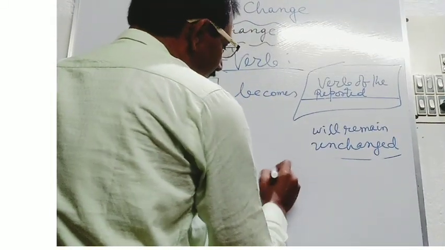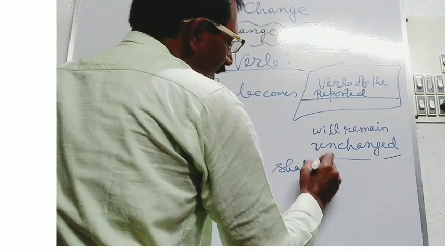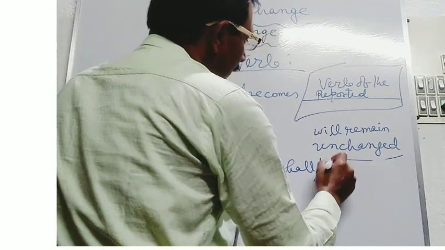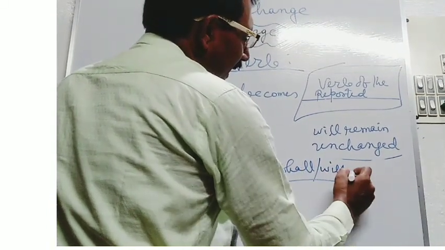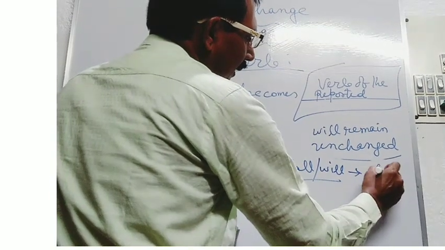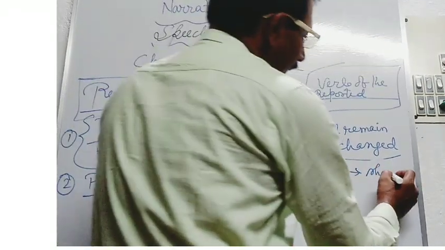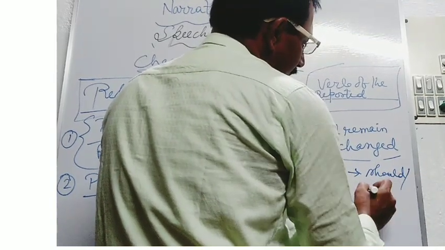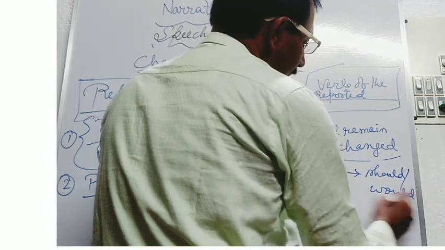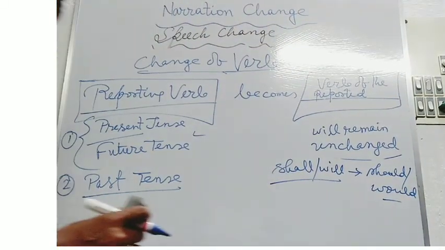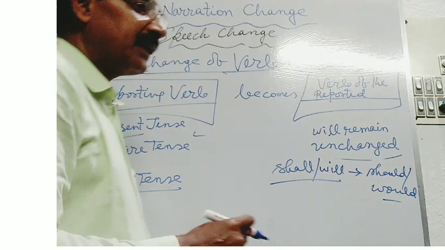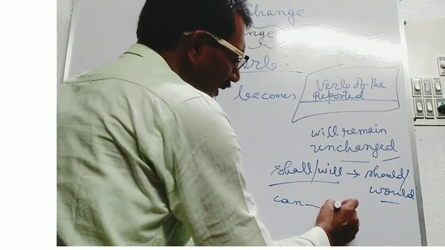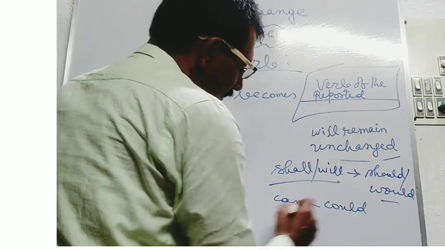Future shall or will be turned into should, would. Here any type of modal will be turned into: can will be turned into could,